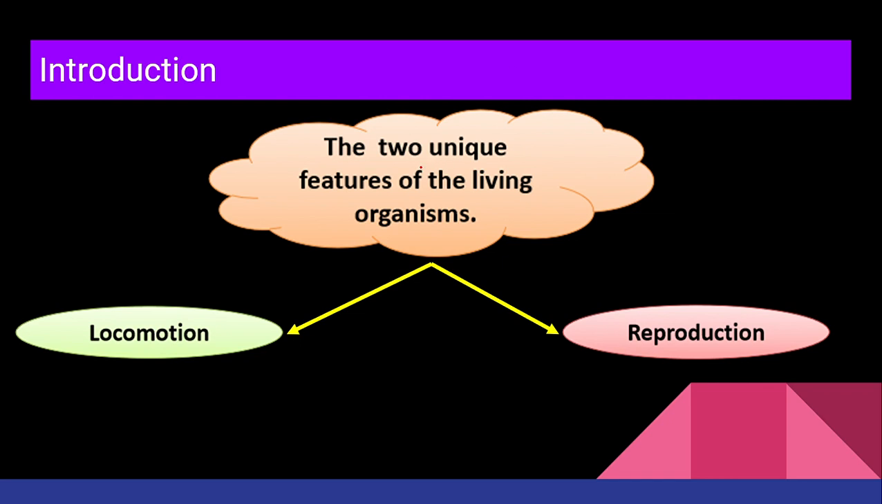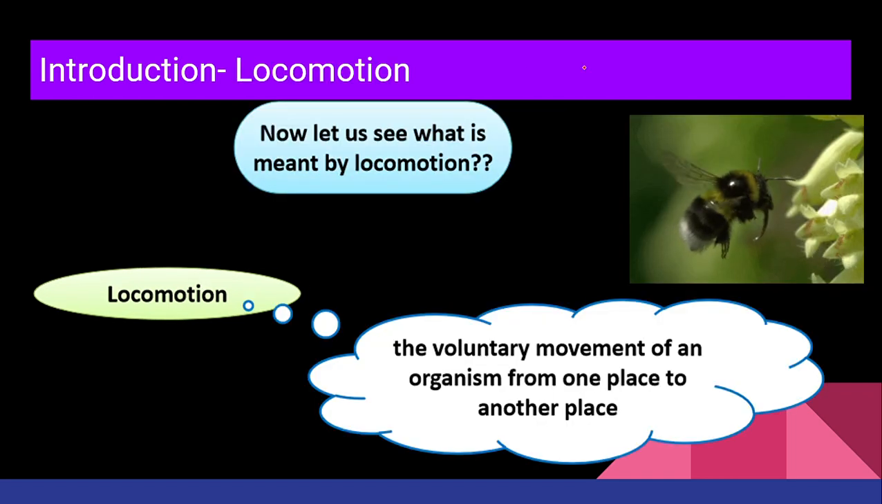The two unique features of the living organisms are locomotion and reproduction. Hang on, ma'am, you did not speak about movement. We were confused about locomotion and movement. Don't worry, we'll study about it in upcoming slides. Now, let's first understand what is the meaning of locomotion. Probably this will give you an idea about movement and locomotion.